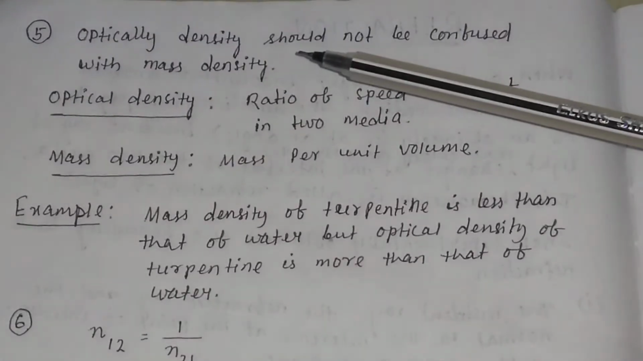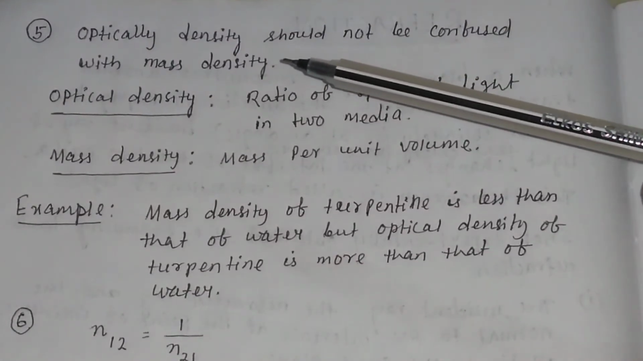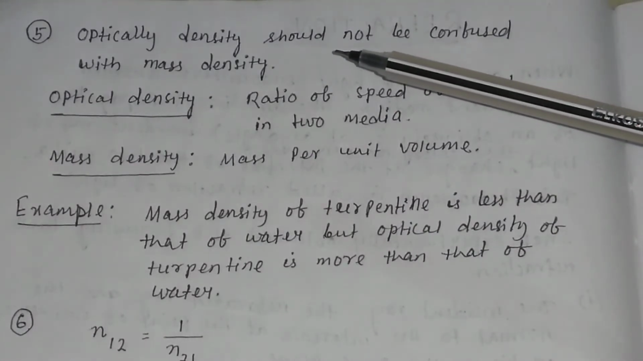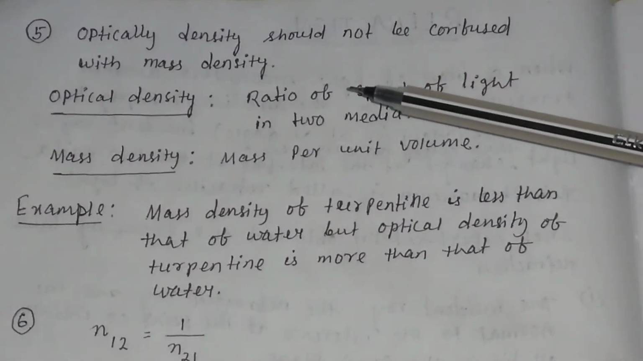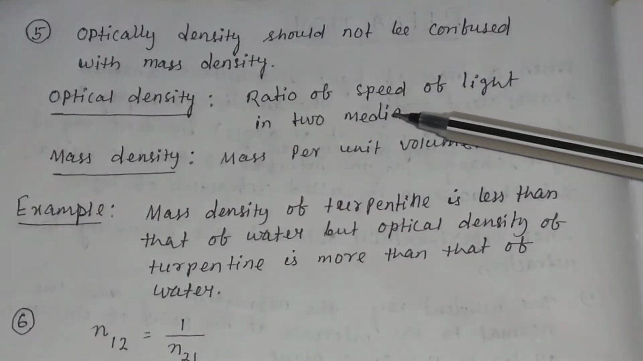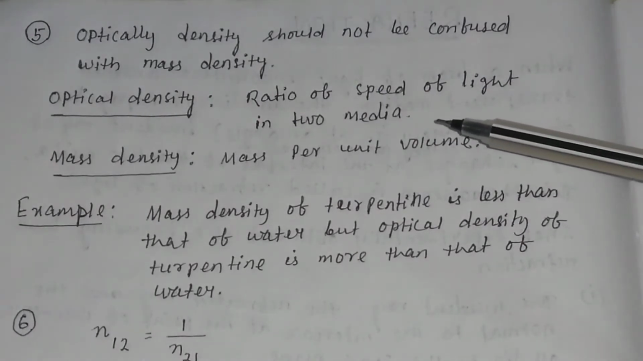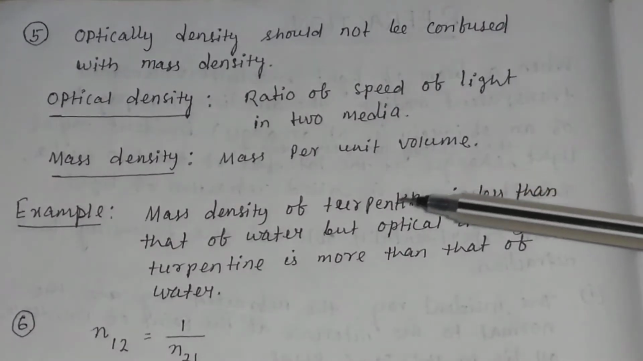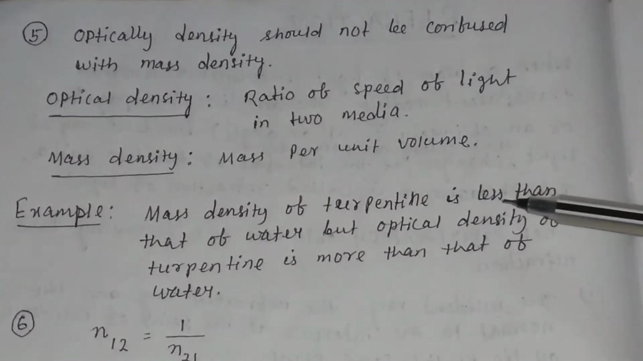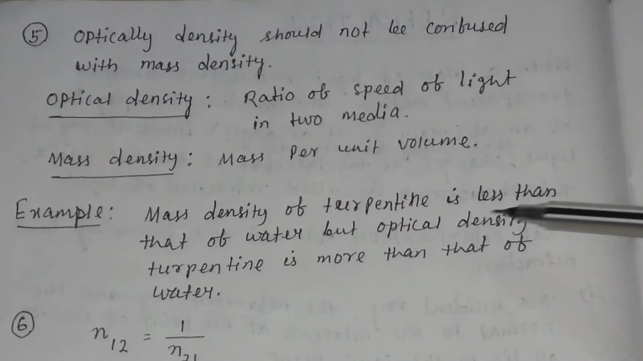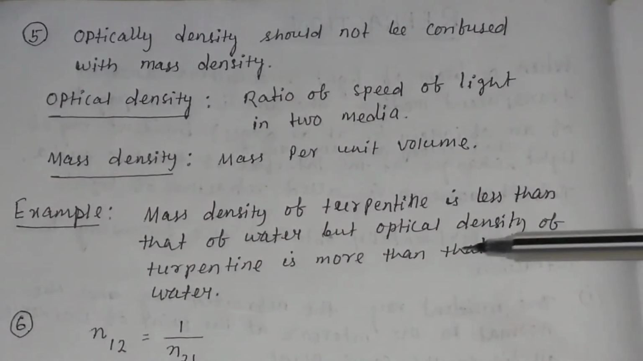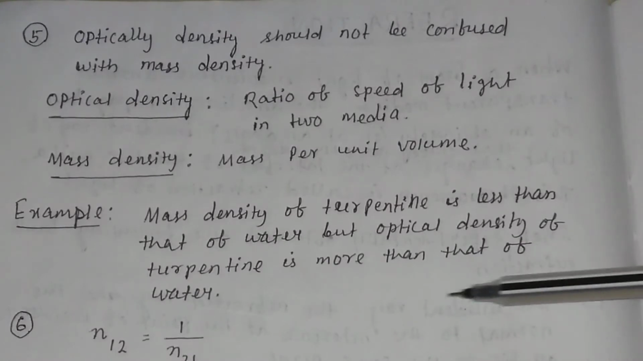Number five, optical density should not be confused with mass density. Optical density refers to the ratio of the speed of light in two media, and mass density is the mass per unit volume. For example, the mass density of turpentine oil is less than that of water, but the optical density of turpentine is more than that of water.